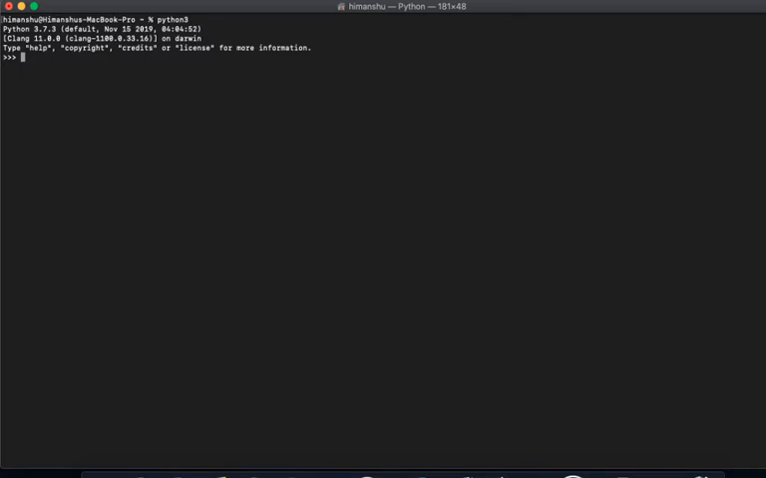A list is basically a combination of different values enclosed by square brackets. The values within the list can be a string, a number, or a float. I want to make a list with the names of fruits. So I will say banana, and